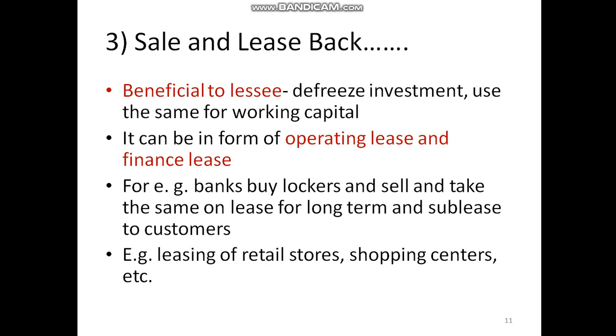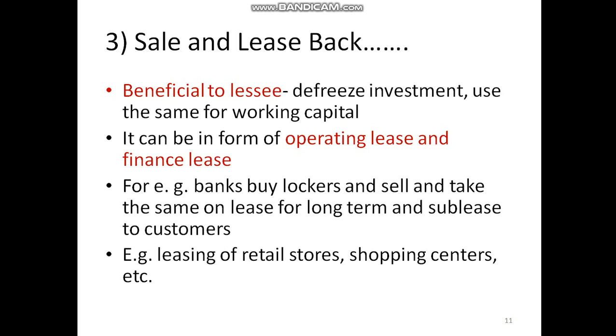One more example is leasing of retail stores and shopping centers. Here, the lessee can buy the asset as per his requirement, as per his need, and then he can sell the same to the lessor. Then from that lessor he can take that asset on lease. In other types of lease, this particular facility is not available.